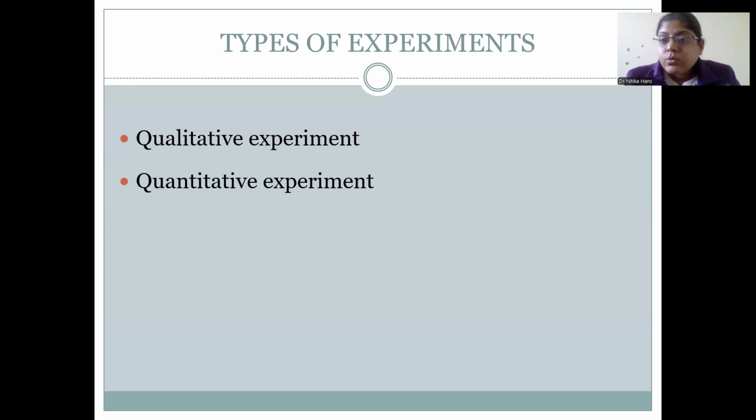Within the animals, we do the experiments. We divide the animals into two groups, that is the test group and the control group. In the control group, we give the vehicle or normal saline. In the test group, we give the drug whose effect has to be seen. And then when we give the test drug, we have to note the potency and the quantity of the unknown concentration of the drug. So bioassay is done. That is the quantitative experiment.